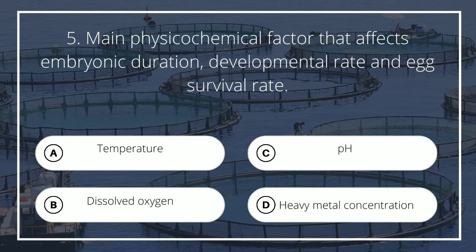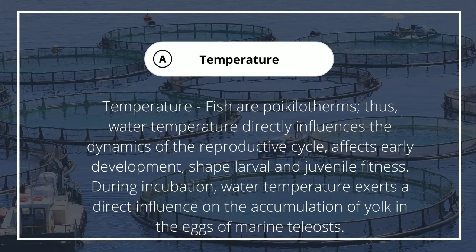Number 5. Main physicochemical factor that affects embryonic duration, developmental rate, and egg survival rate. A. Temperature, B. Dissolved oxygen, C. pH, D. Heavy metal concentration. The answer is A. Temperature. Fish are poikilotherms, thus, water temperature directly influences the dynamics of the reproductive cycle, affects early development, shape, larval and juvenile fitness. During incubation, water temperature exerts a direct influence on the accumulation of yolk in the eggs of marine teleost.